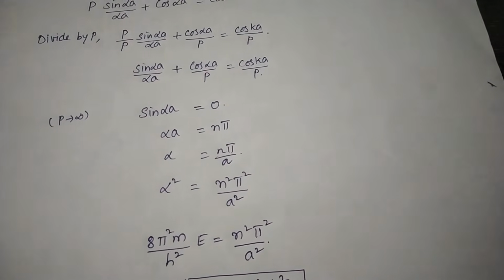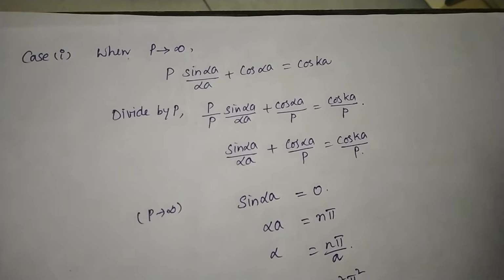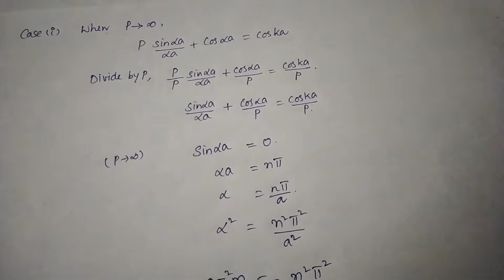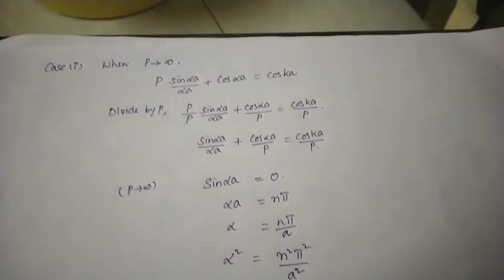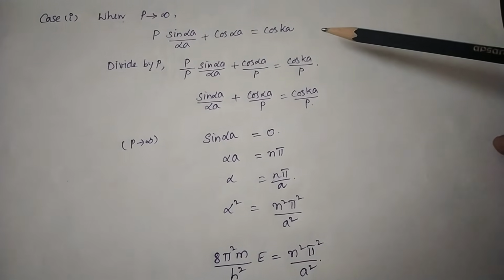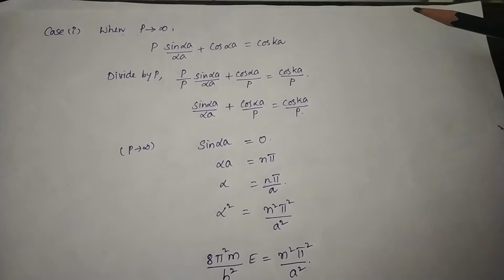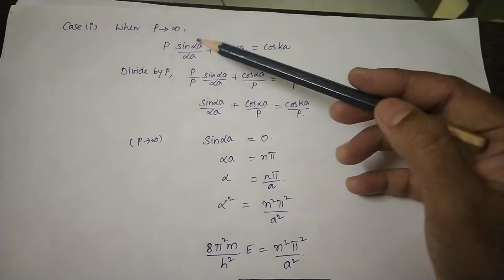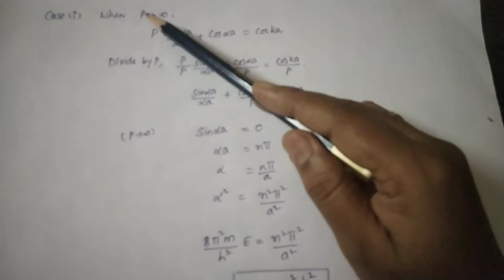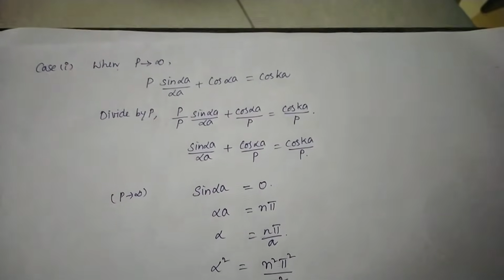For calculating, you are going to consider two cases: the scattering power of the barrier tends to infinity, and the scattering power of the barrier tends to 0. The first one is when P tends to infinity.